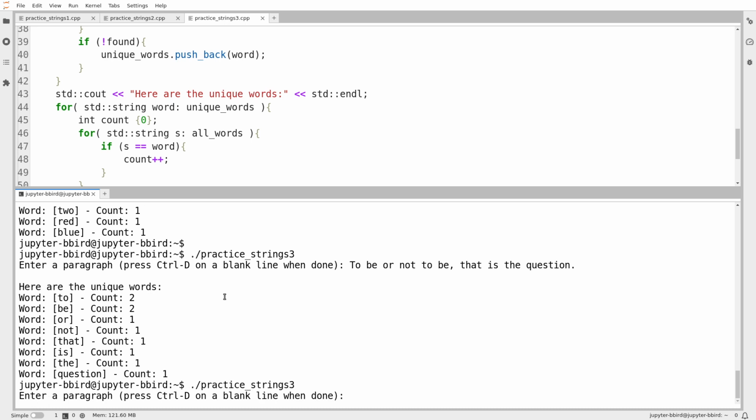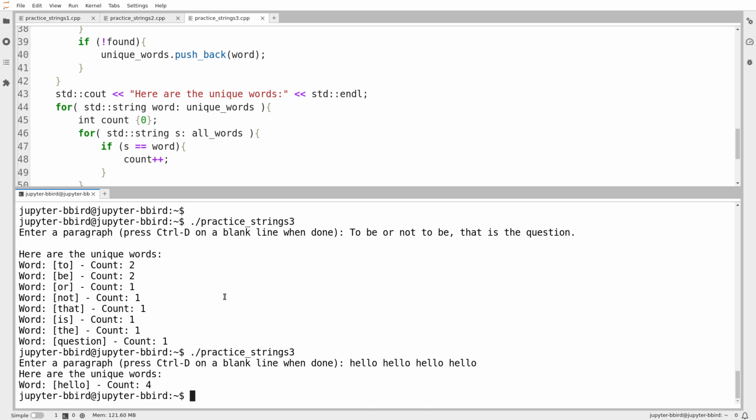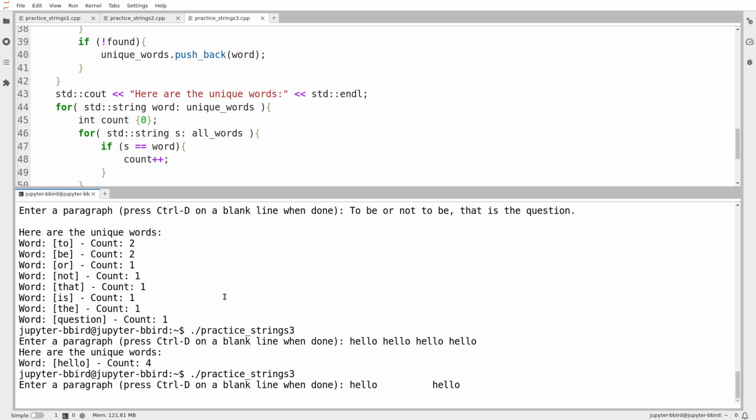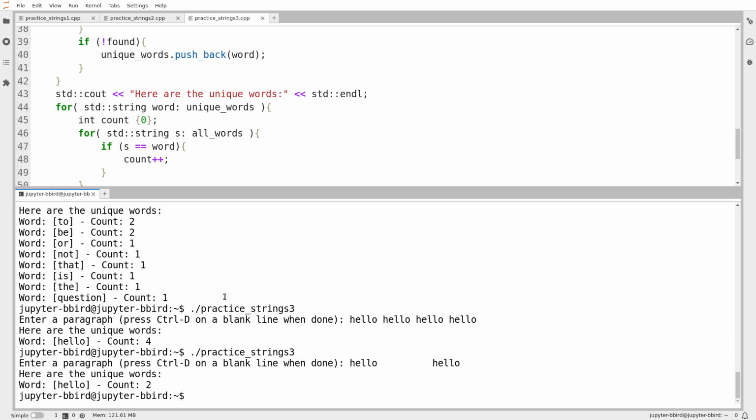I want to try out the case where the same word appears over and over. There's only one unique word and it appears tons of times. And then I do Control D. It looks like that worked. I actually can't think of any other test cases. We've already tried capital letters, tried punctuation, tried spacing, maybe one more. Like what if I have lots of spaces, but I don't see a problem with that because the input isn't being read by my code directly. Yeah, it looks like that works too.